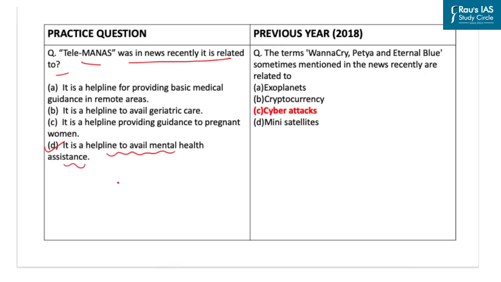Now, mental health becomes important because, as per the recent report released by the Lancet, it called for radical action to end stigma and discrimination in mental health. The report indicated that 90% of people who are living with mental health conditions feel negatively impacted by the stigma and discrimination they face. Secondly, mental health problems affect children and the elderly more. Depression and anxiety are the most common mental health problems prevalent across the globe. So, this was all regarding the new Tele-MANAS initiative launched by the Ministry of Health.